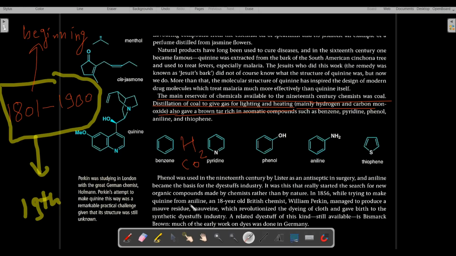Hydrogen's formula is H2, which means hydrogen gas has two hydrogen atoms attached to each other. And what is carbon monoxide? Carbon monoxide is C double bond O, so a carbon is attached to an oxygen atom with a double bond. Carbon monoxide is a very toxic gas. We will learn it later, but for the time being this paragraph is very clear.